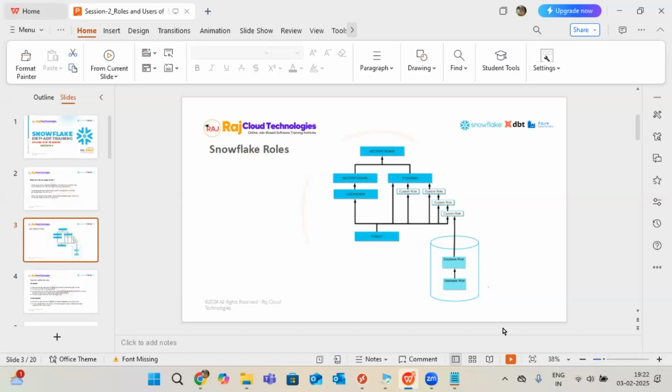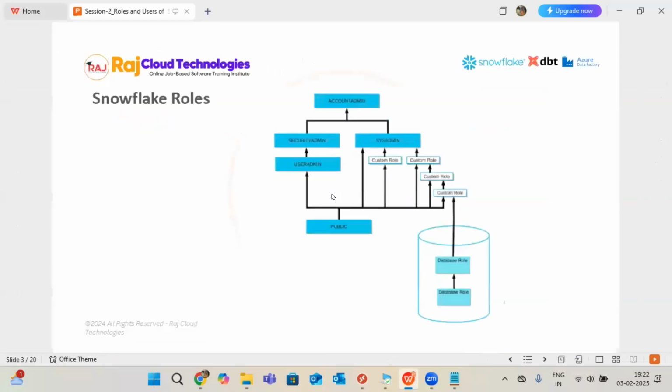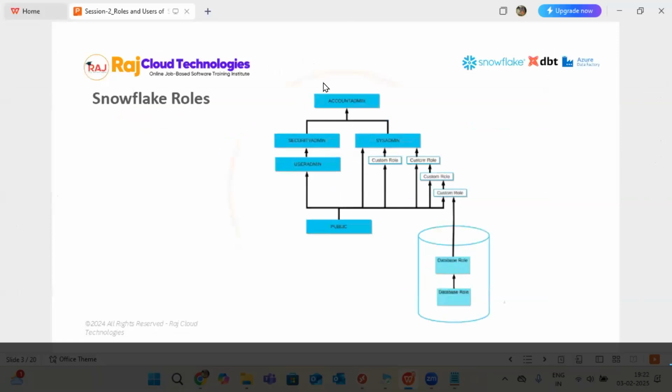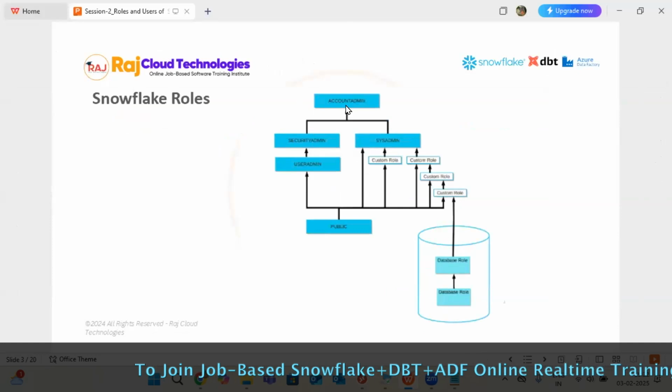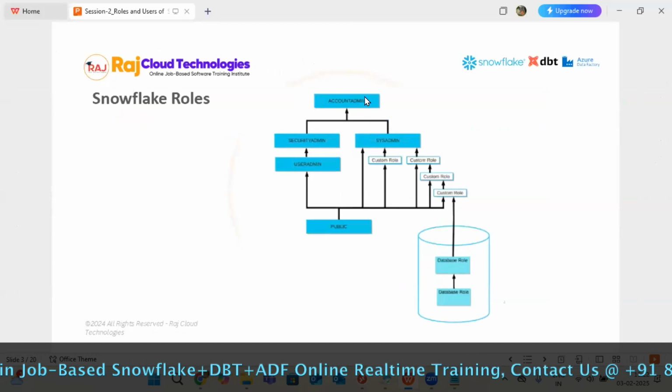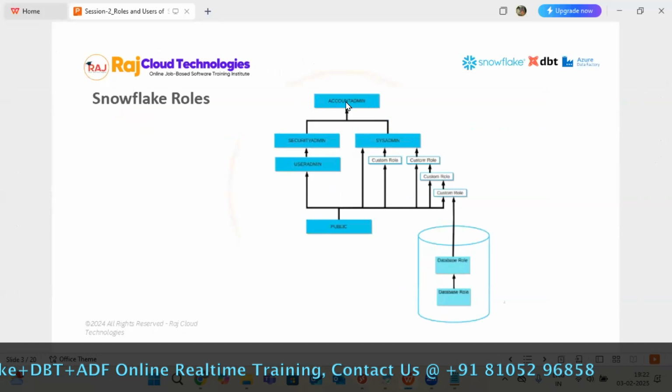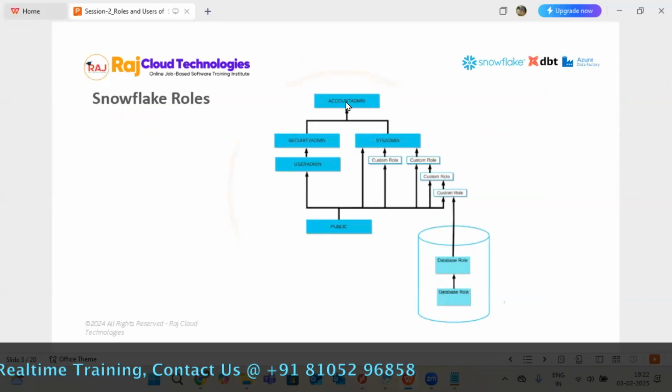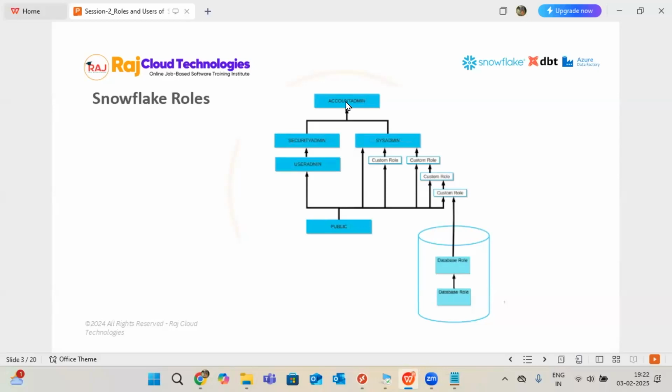Here, guys, we have ACCOUNTADMIN at the top. You can understand it is the head. It plays a very important, high-level role, with a lot of capacity to manage the entire account. ACCOUNTADMIN plays a very important role end to end, like the owner of the account. Simple: it is the owner of the account. Under that we have SECURITYADMIN, we have SYSADMIN.